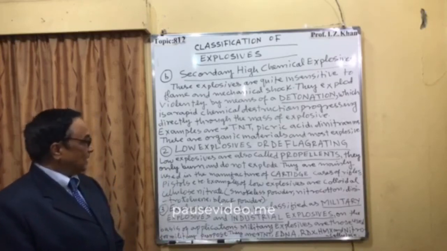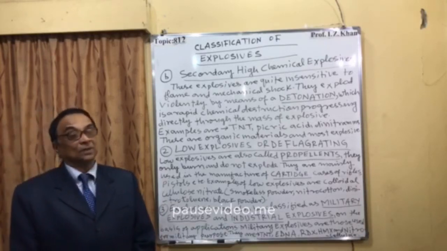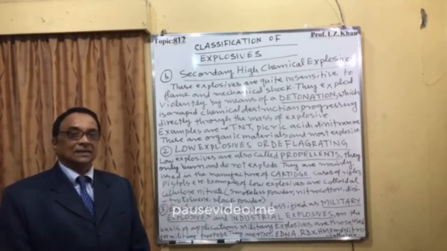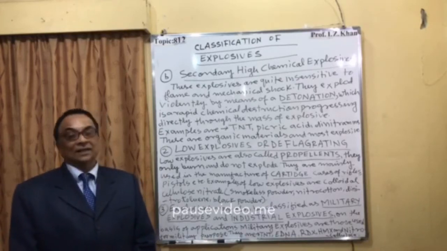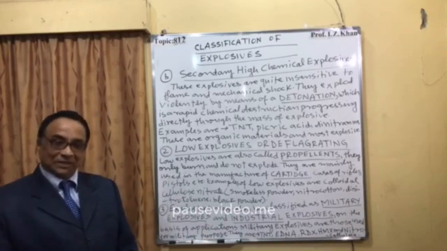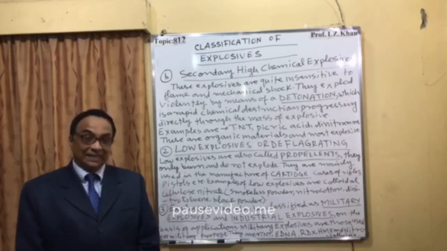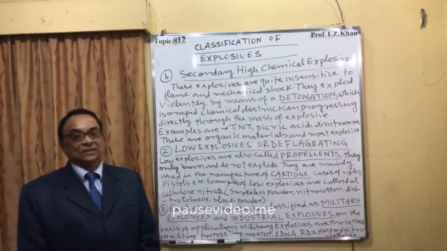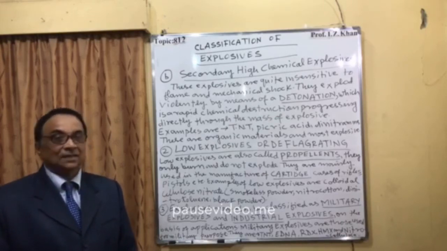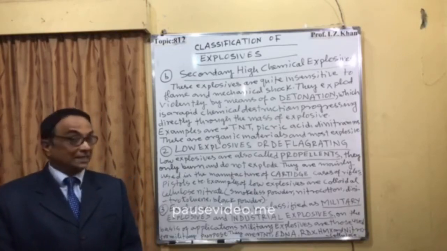Examples of low explosives are colloidal cellulose nitrate. You know the cellulose nitrate, I have already told you in the previous lecture that cellulose means carbohydrates which contain carbon, hydrogen and oxygen, and once their hydroxy group is converted into nitrate by nitrating it with the help of nitrating mixture, and that nitrating mixture is nothing but the mixture of concentrated nitric acid and concentrated sulfuric acid, which is capable of providing a nitronium ion NO2 group, and that your OH will be changed into NO2 group, that is called nitrocellulose or trinitrocellulose, that is a colloidal substance.